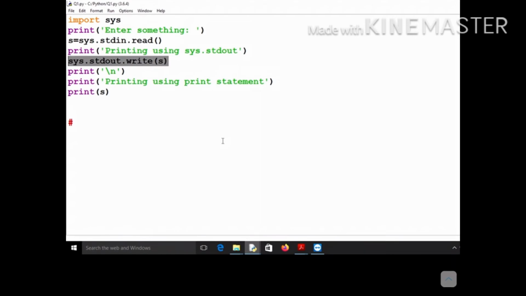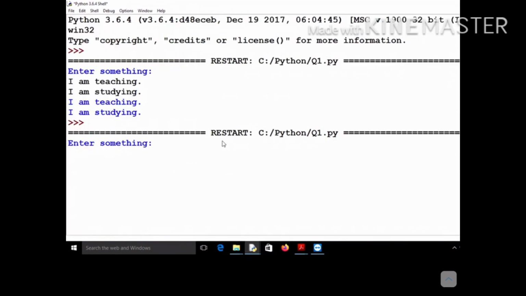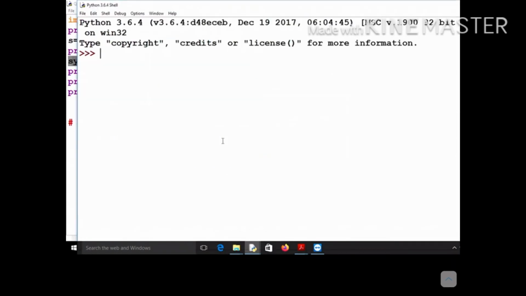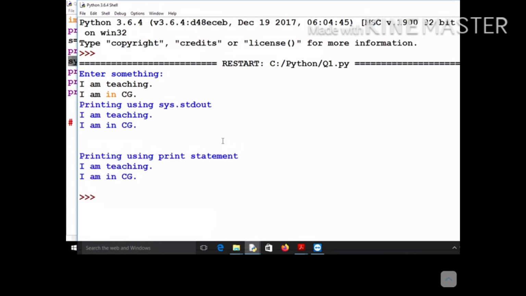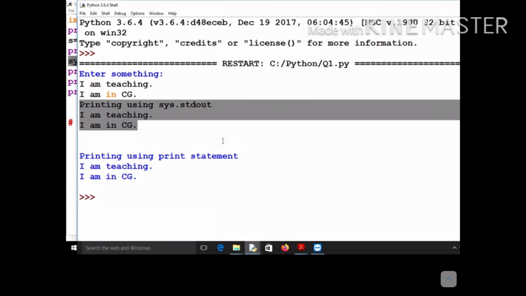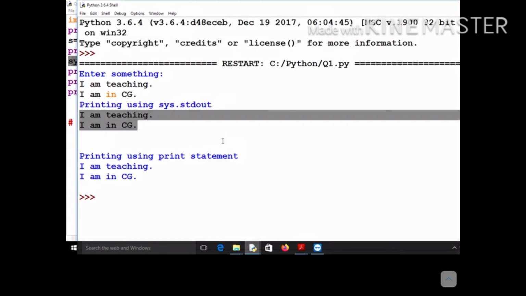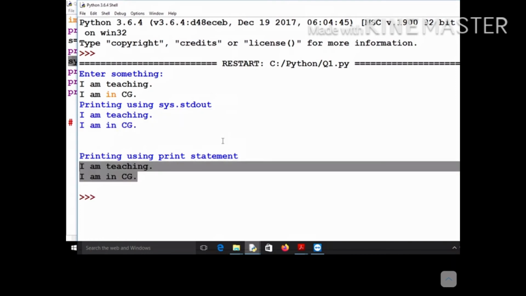Let me run this program and see what output it gives. I am teaching and I am in CZ. Now you can see it gives printing using sys.stdout, with the same output, I am teaching, I am in CZ, and when printing using the print statement, it also gives the same output. I hope you got this concept.